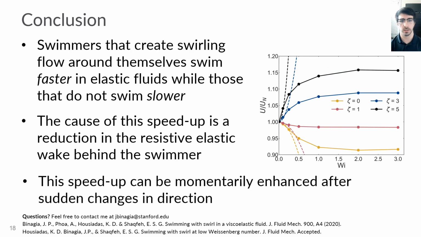And with that, I'd like to conclude my talk by highlighting what I think are some of the key takeaways. Here, we found that swimmers that create swirling flow around themselves swim faster in elastic fluids, while those that do not swim slower. And we saw that the cause of the speed up is a reduction in the resistive elastic wake behind the swimmer. Finally, we saw that the speed up can be momentarily enhanced after the swimmer incurs sudden changes in direction.